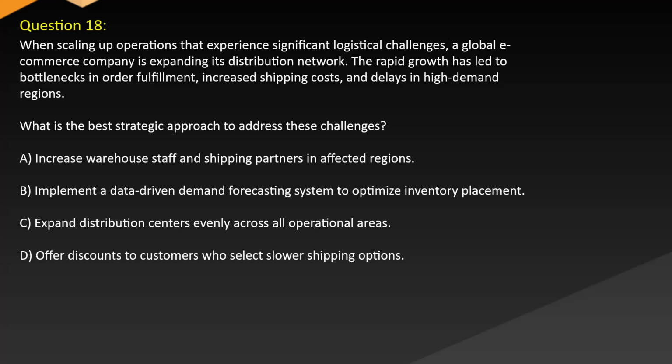A. Increase warehouse staff and shipping partners in affected regions. B. Implement a data-driven demand forecasting system to optimize inventory placement. C. Expand distribution centers evenly across all operational areas. D. Offer discounts to customers who select slow shipping options.